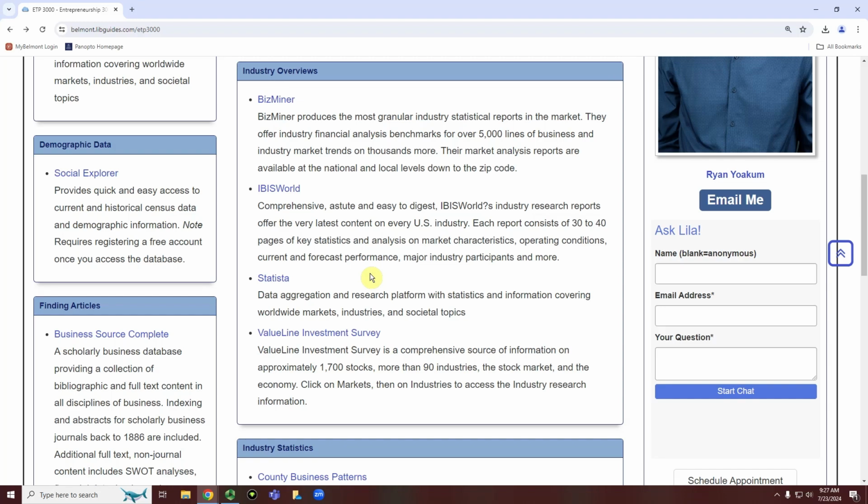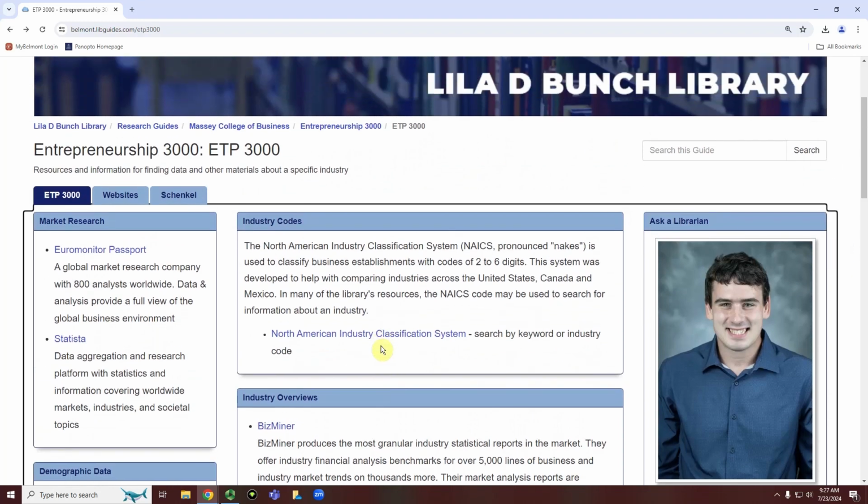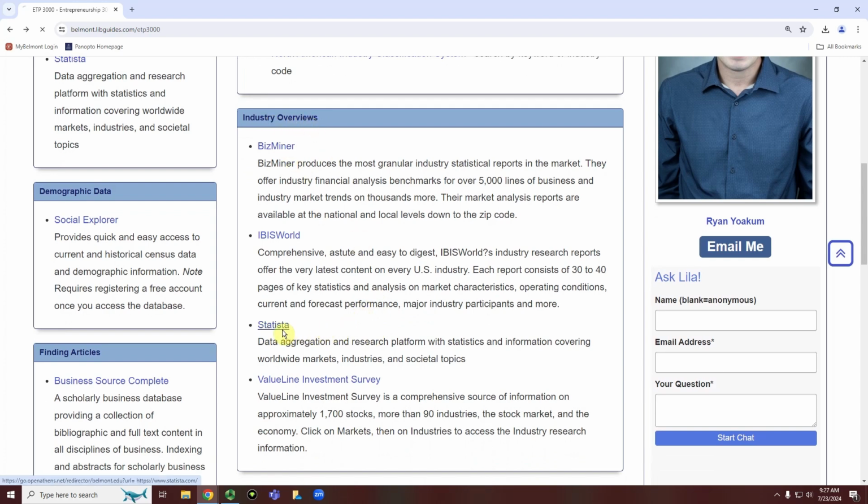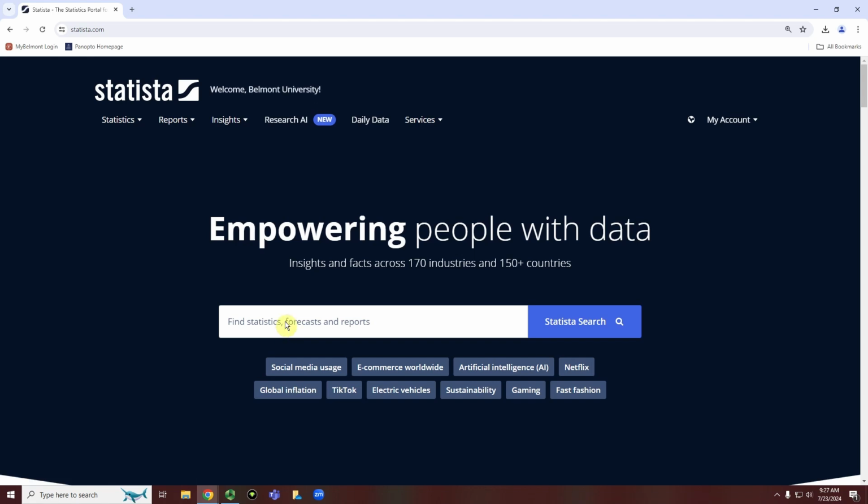ways. So if I'm in the Entrepreneurship 3000 guide, I'm going to scroll down, and in the Industry Overviews box, I'm going to click the third link, which is Statista. And let's say, continuing with our trend, that I'm interested in ice cream store industries. So I'm going to type in ice cream.